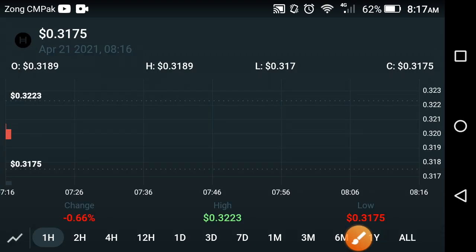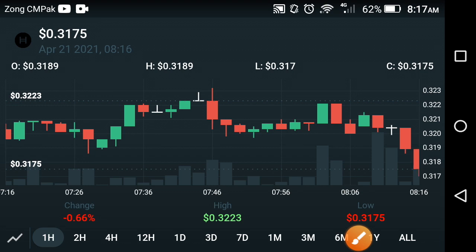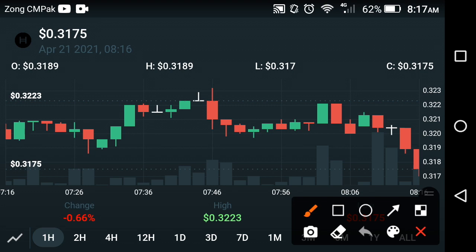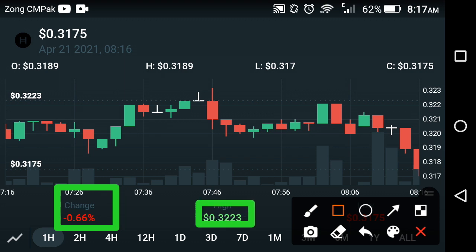Let's check out the last 1 hour price prediction, what change is going on at this time in Hedera Hashgraph. Oh my god, as you can see here, a very bad change occurred at this time in Hedera Hashgraph. I think the funding of Hedera Hashgraph starts again now friends. Negative 0.66% change occurred in the last 1 hour, and the high price is about 0.3223 USD in the last 1 hour.